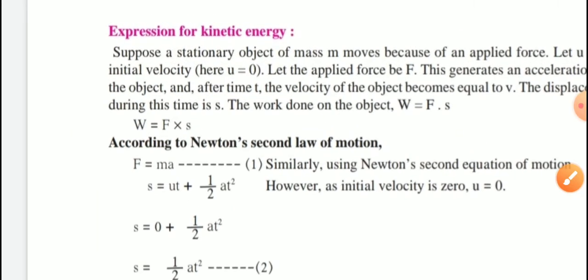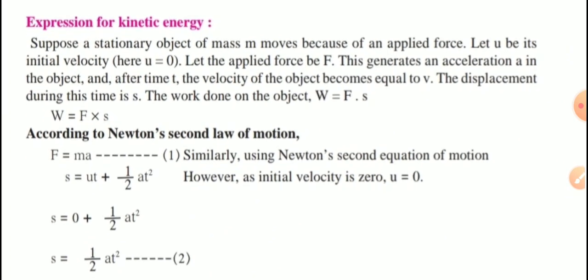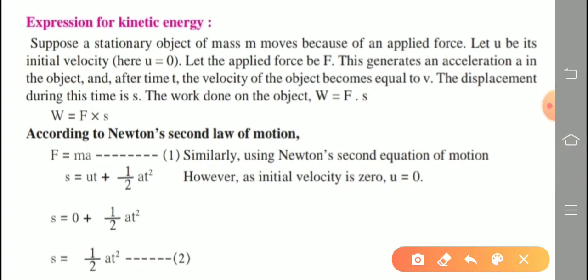Next. Now, your question is asked: derive the expression for kinetic energy. Suppose a stationary object of mass m moves because of an applied force. Let small u mean its initial velocity, that is 0, because initially the object is at rest.